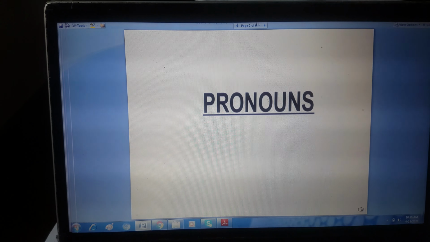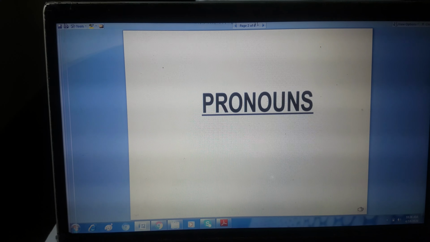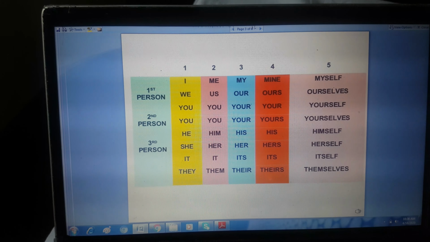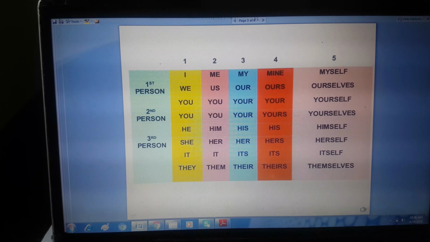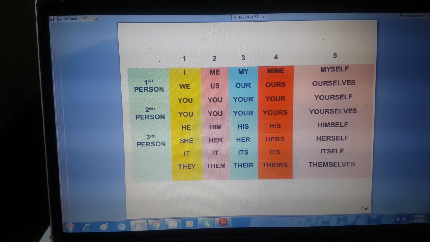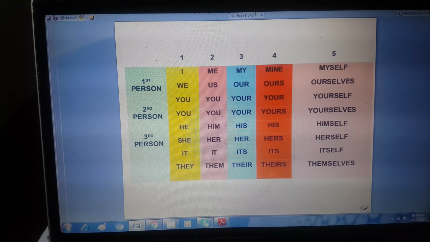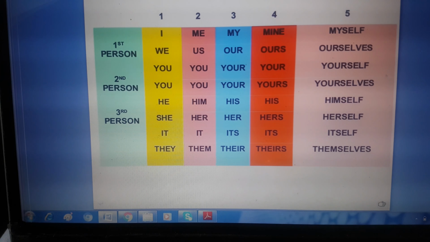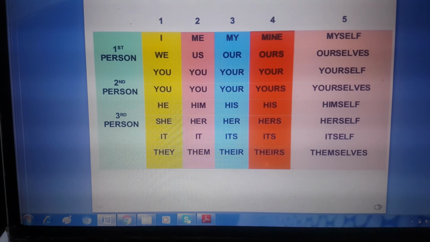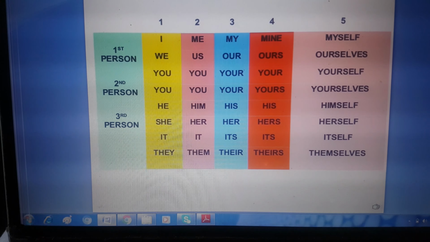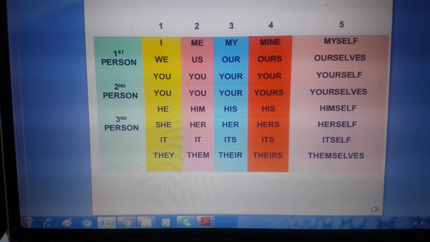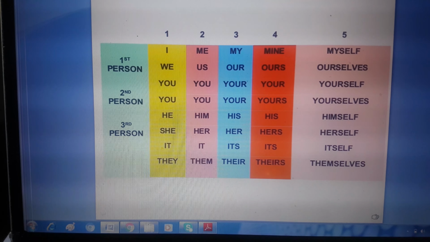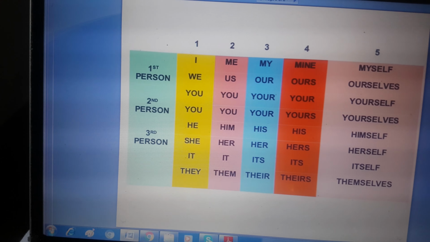Today, we will be studying about pronouns. I hope all of you are aware of pronouns. Well, pronouns are the words which are used in place of nouns. There are many kinds of pronouns: first person pronoun, second person pronoun. Most of you are aware of these: we, you, he, she, it, they, ours, yours, ourselves, myself. All these are different kinds of pronouns. Right?